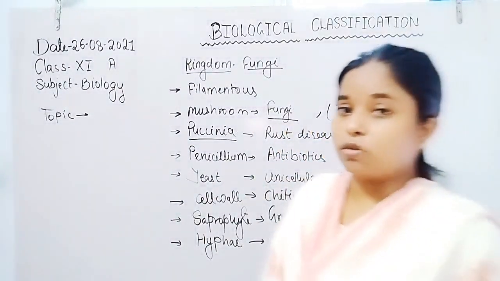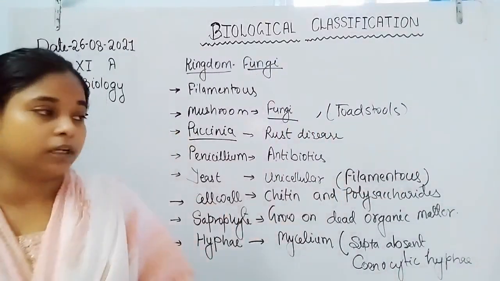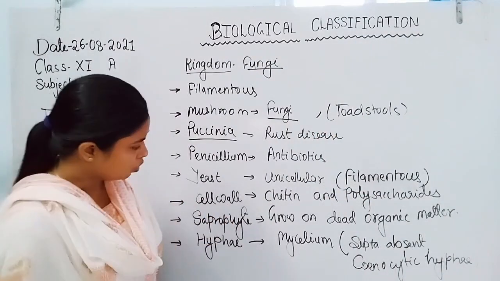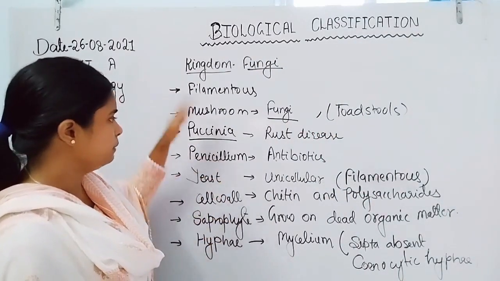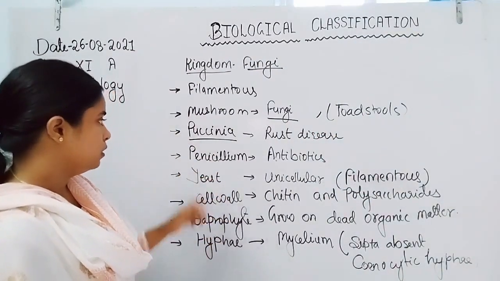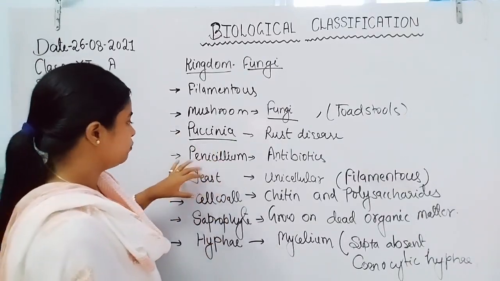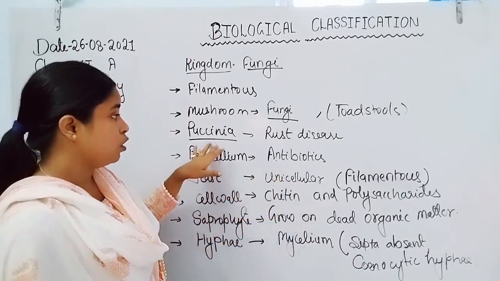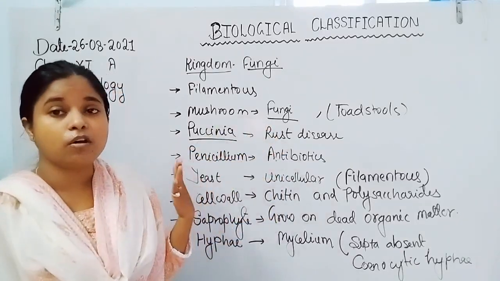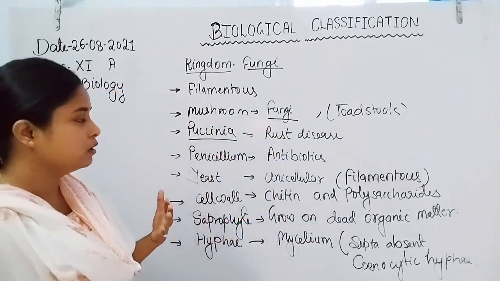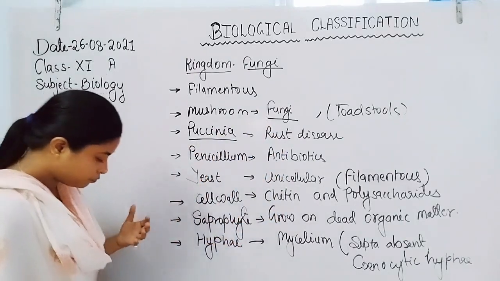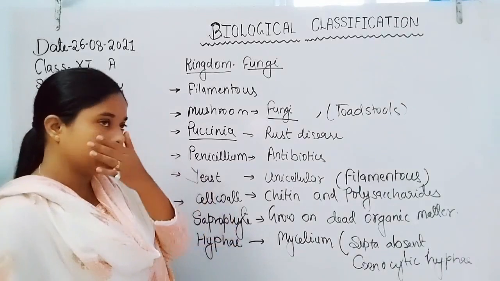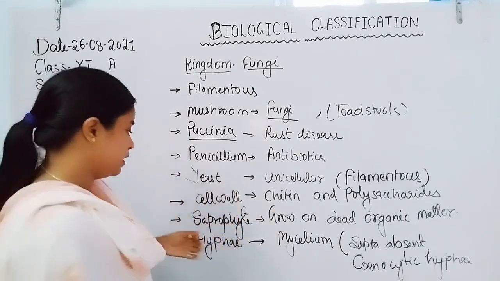That means sugar is also present in such types of living organisms, in such types of fungi. They are saprophytic also, and besides all these things there are animal parasitic fungi, because there are so many fungi which also cause disease on animals, right? Like ringworm, which is caused by Trichoderma polysporum, which is a fungus.